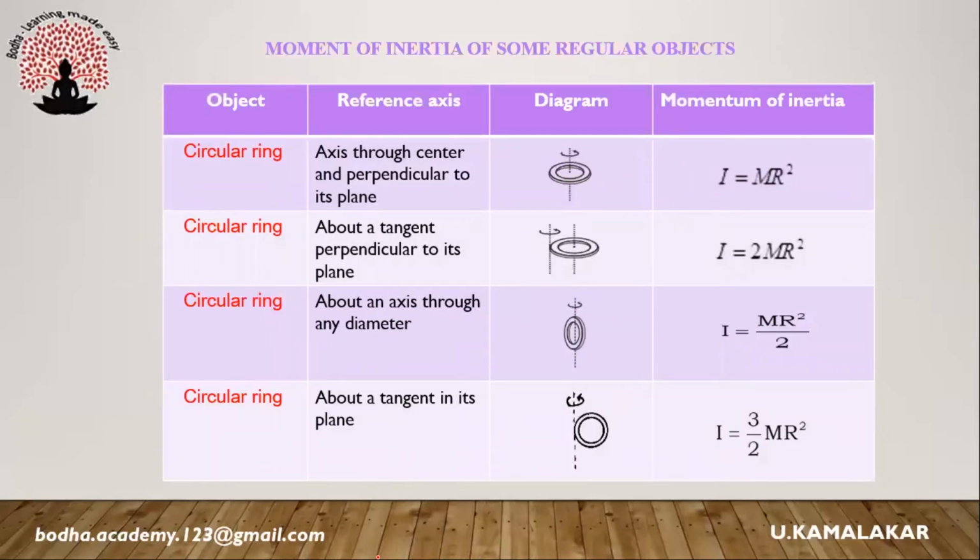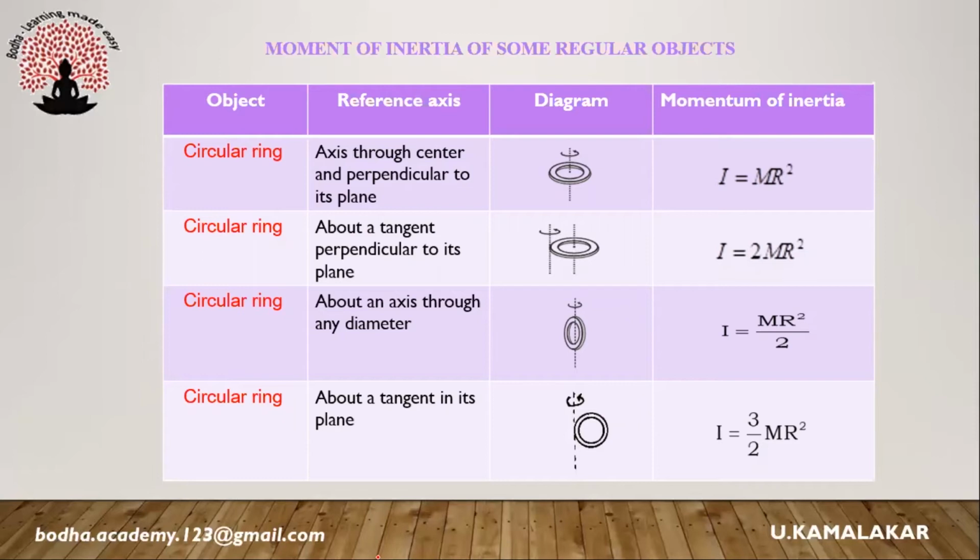For a thin circular ring rotating about an axis passing through its center and perpendicular to its plane, the moment of inertia is mr². For a thin circular ring rotating about a tangent perpendicular to its plane, the moment of inertia is I = 2mr².